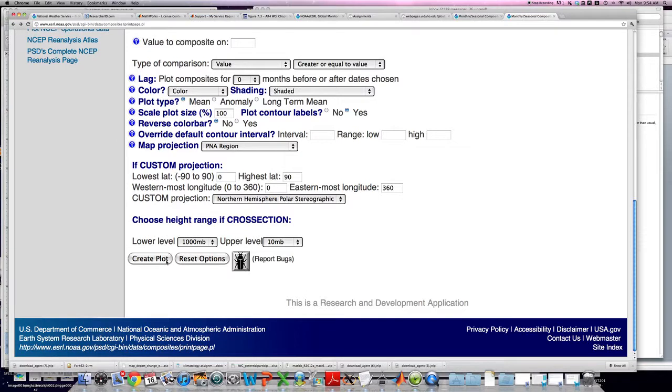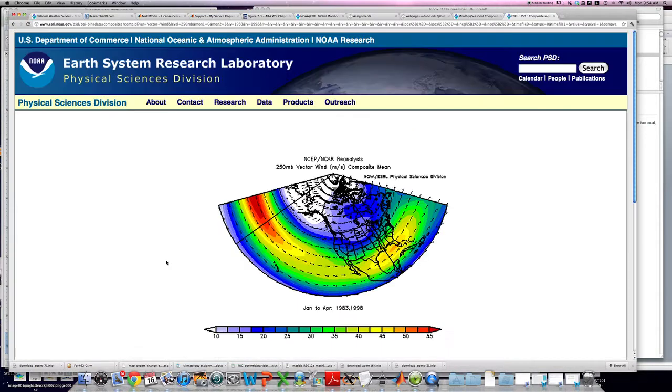If I do this for these 2 years and I look at the jet stream, here is the jet stream, and we can see it's quite strong across the entire Pacific, and it stays quite strong, even going into Mexico and across the southern part of the United States. These 2 years I picked out were two of the strongest El Nino years in the past 100 years. And this is a very canonical or obvious signature of how El Nino manifests itself in the extratropics.